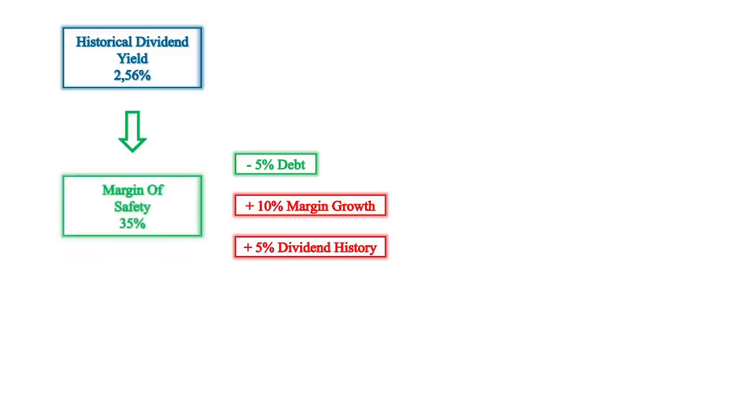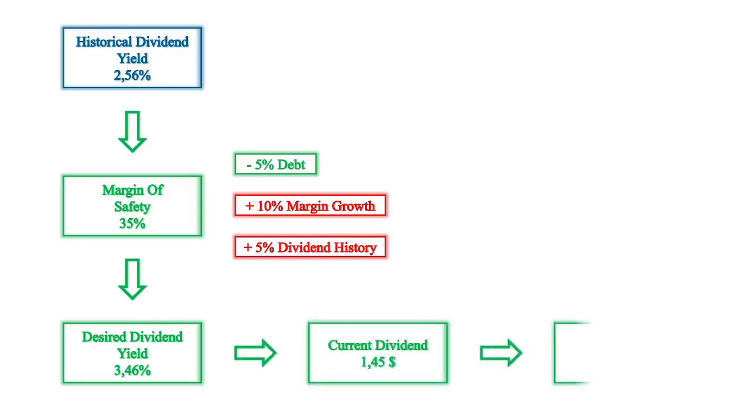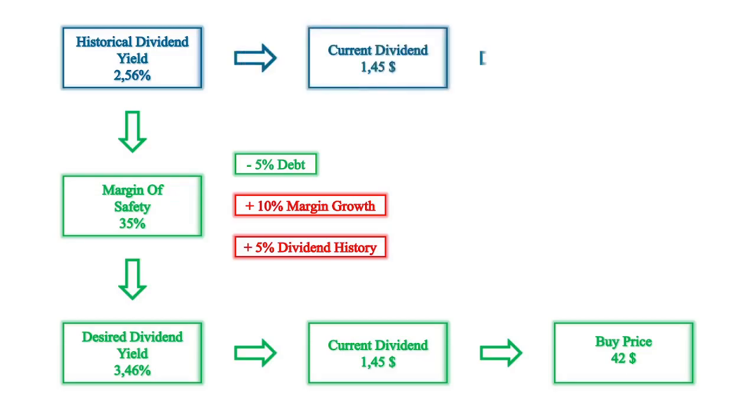This leads to a desired dividend yield of 3.46%. With a current dividend of $1.45, I should therefore not pay more than $42 for the stock. By ignoring the margin of safety, the fair price of the stock is determined, which for Intel is $57.